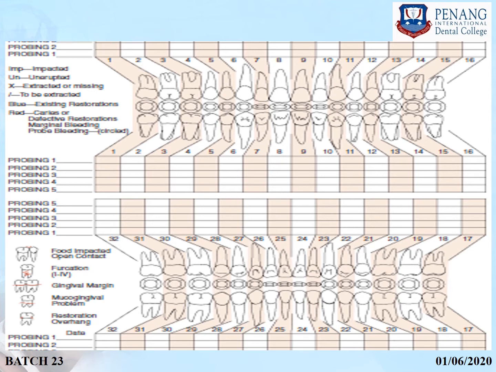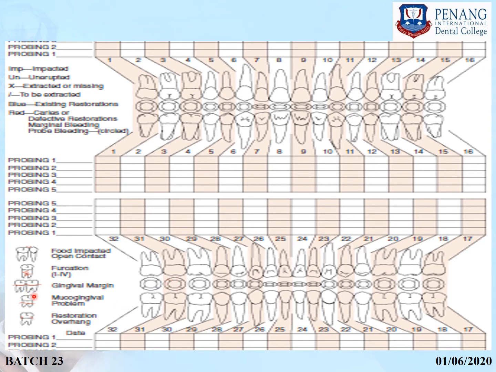all the teeth on different dates, and you will be mentioning the date here as 1, 2, 3, 4, 5, and you will be putting the probing depth here. If it is impacted you can put IMP, if it is unimpacted you will put UN, if it is extracted or missing you will put X, and if it has to be extracted this mark has to be given. So with the help of this you can see both the gingival margin and the distance between the CEJ and the base of the pocket, and you can calculate the loss of attachment for a patient.